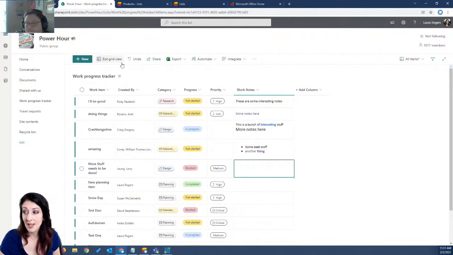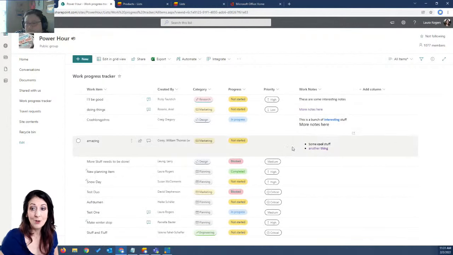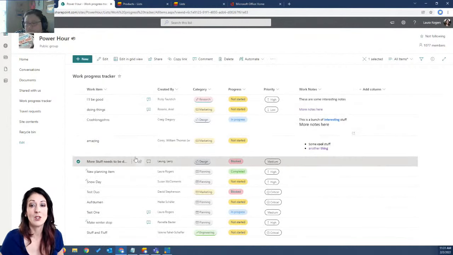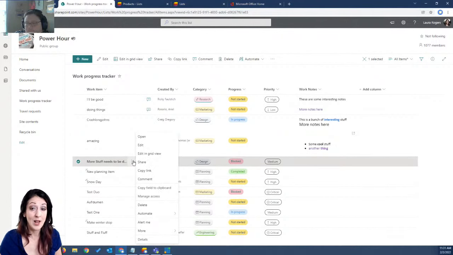Let's go see what it looks like. I'll go ahead and exit grid view. We'll go see what it looks like when I'm actually in full edit mode on an item with the rich text.